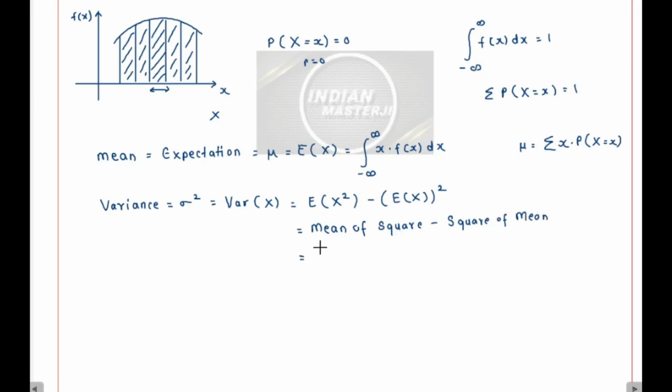So in short, this will be equal to the integral of x square into f of x dx, with respect to x when x is varying from minus infinity to infinity, minus, inside the square bracket I'll have the integral of x into f of x with respect to x when x is varying from minus infinity to infinity, inside this square bracket, correct? So this is how we find out the variance for a continuous random variable and the mean for a continuous random variable.